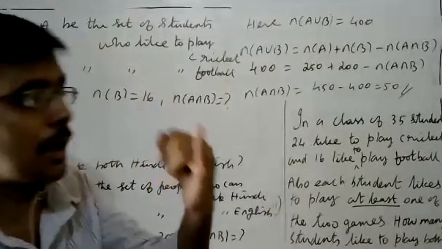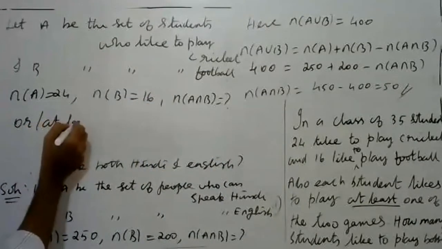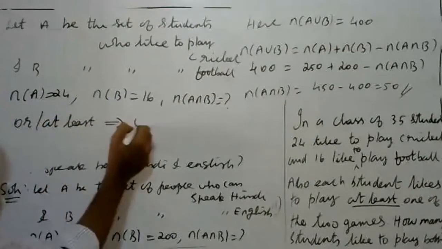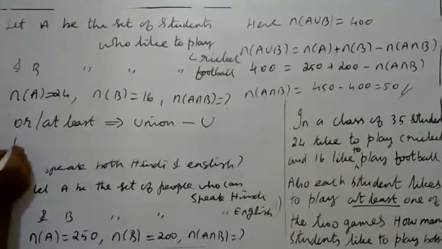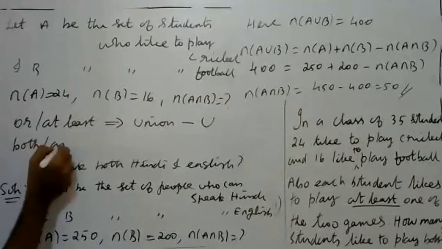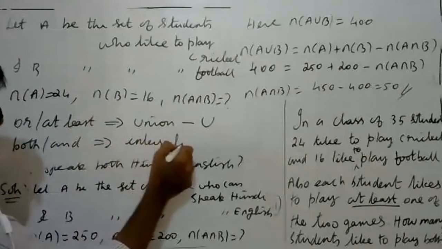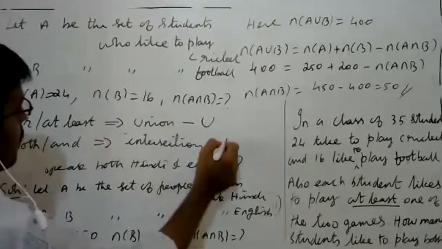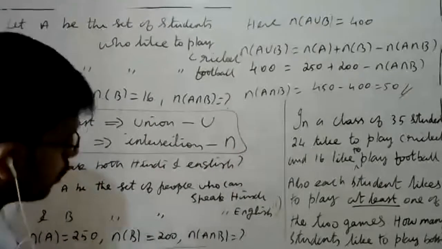Please note that or at least implies union, and both and implies intersection. This is a note, please note it.